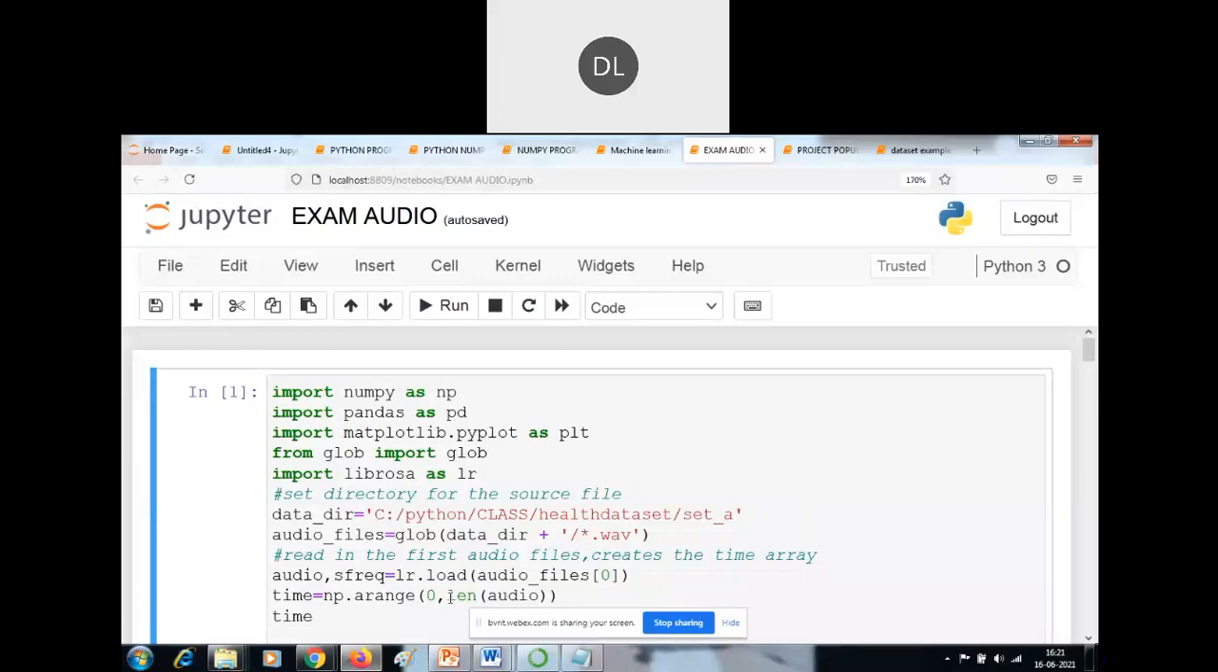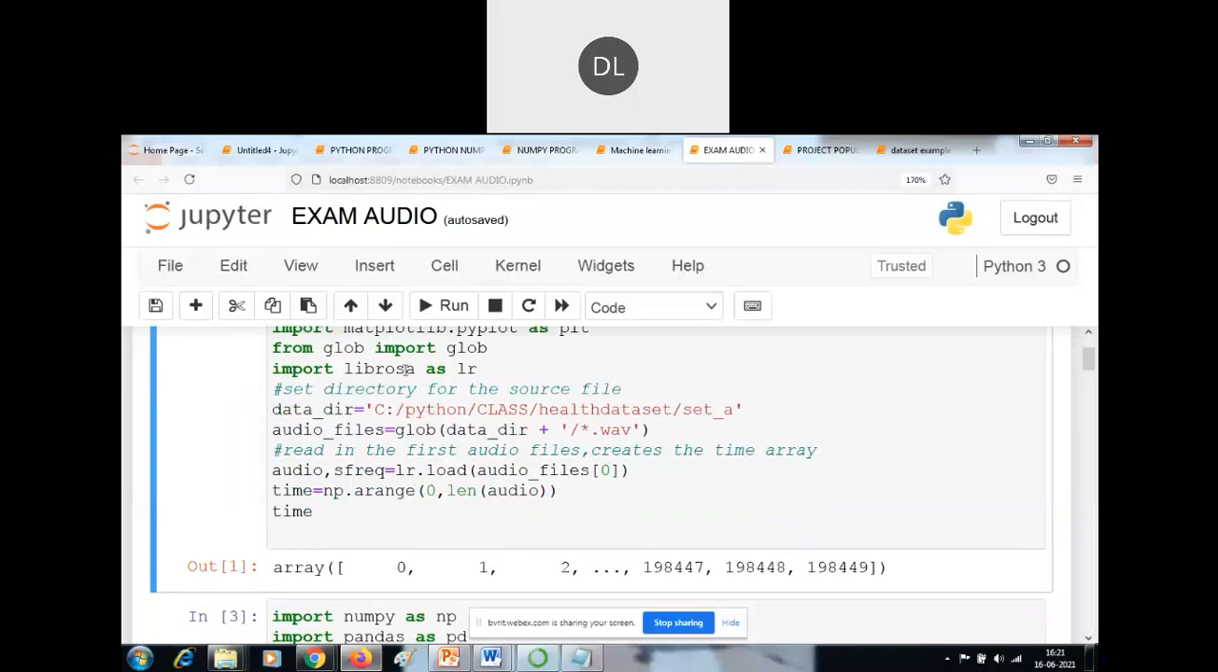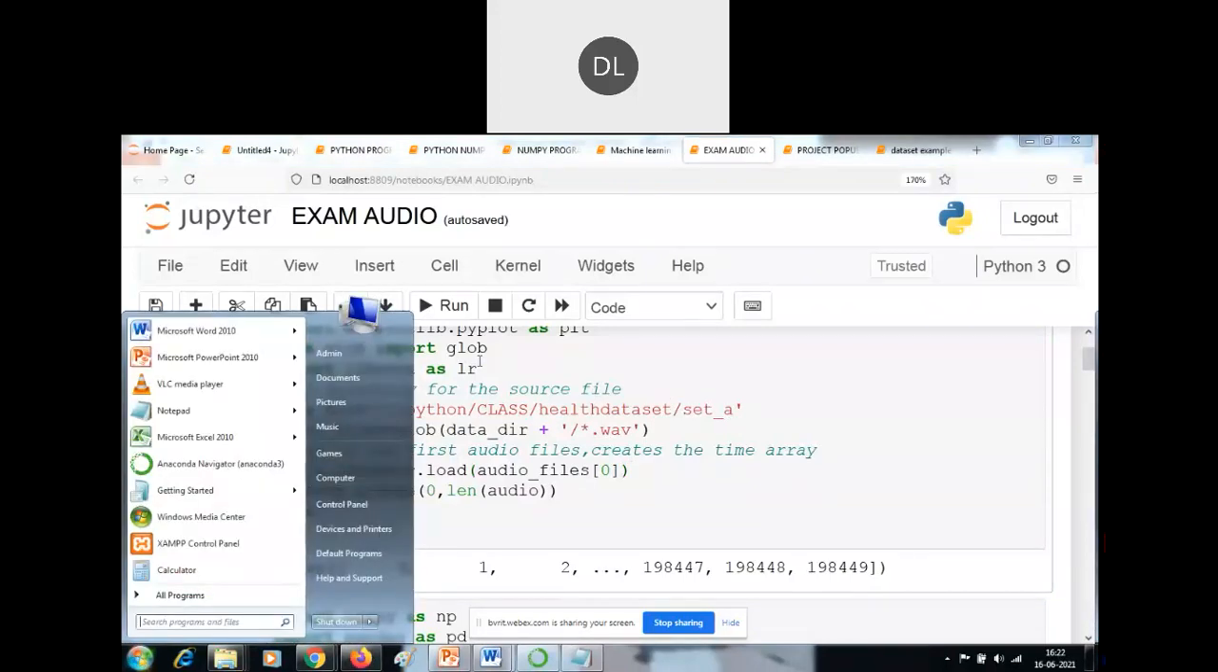Okay, so next, here I'm importing some Librosa methods. If you want to process any audio files, then you have to import Librosa. Here I'm using LR as the alias name of this. I set the directory to the source file. In the health data set folder, I'm storing this data set. The name of the data set is set underscore a. In this data set, I am storing some medical values. Okay, I will share the health data set now.